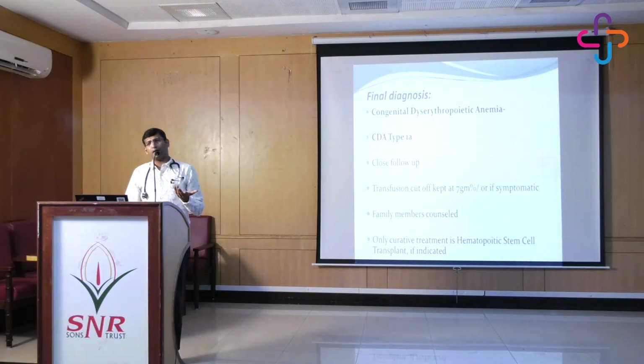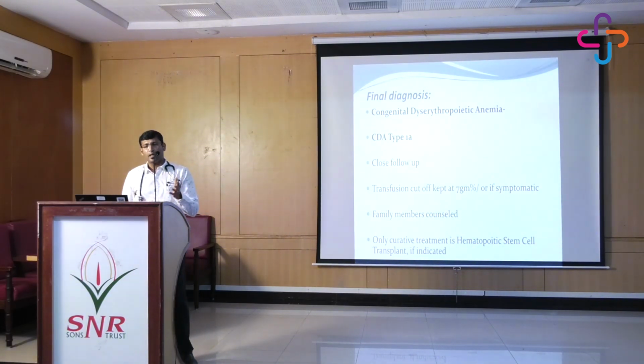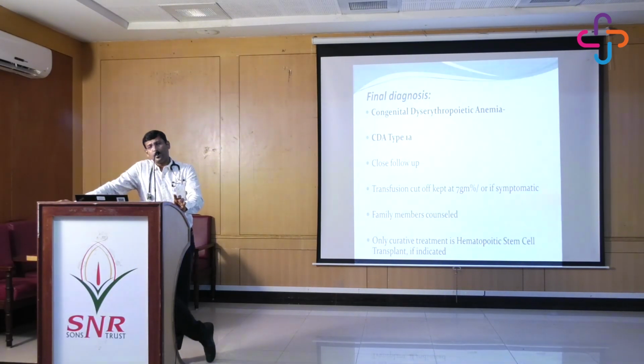Literature-wise, type 1A usually occurs in neonates, but this patient presented in early adulthood because she is asymptomatic, and the transfusion cutoff was kept as 7. She was closely monitored throughout the pregnancy. She never received any transfusion, and the family members were counseled.